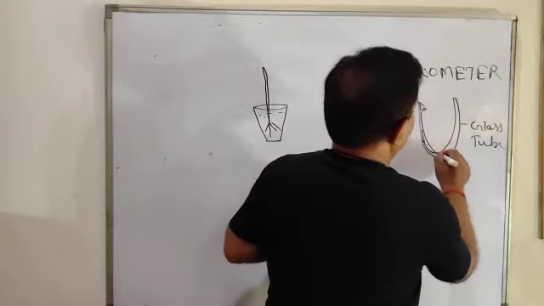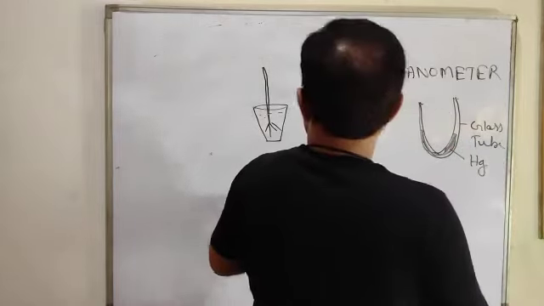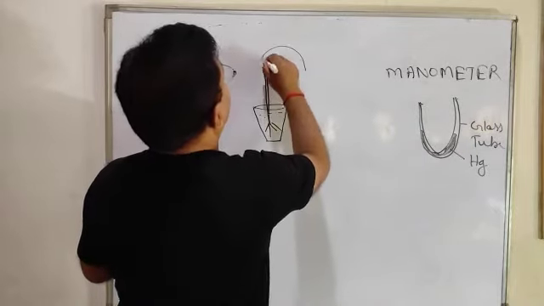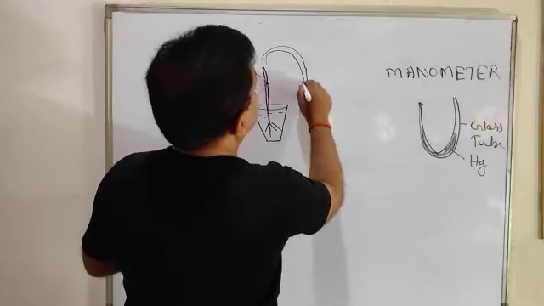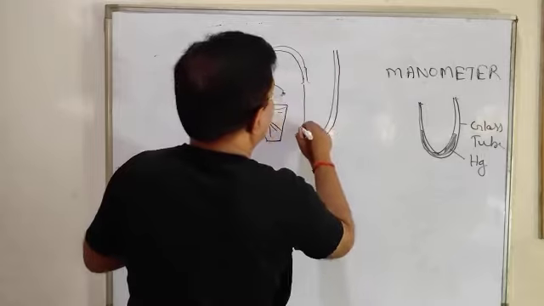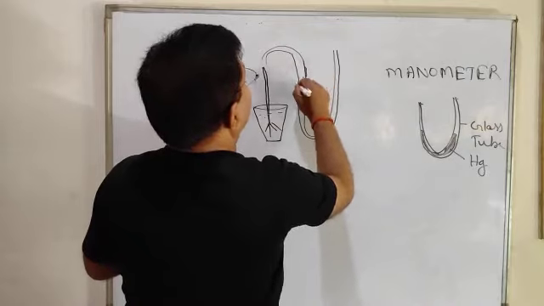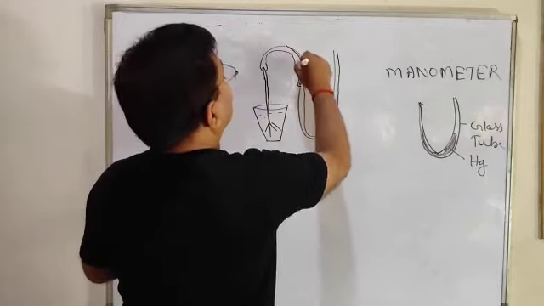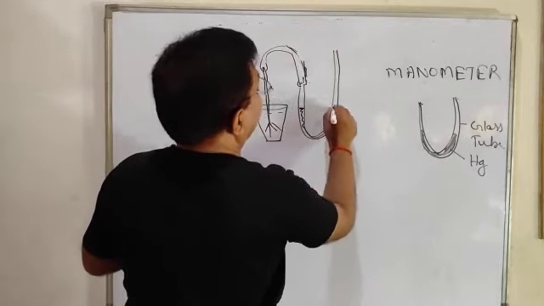Let us keep mercury, Hg, in this, and with the help of this, put one rubber tube and fix this rubber tube in the manometer, in which mercury is there. Fit it properly. This is a rubber tube and this is a manometer in which mercury is filled.